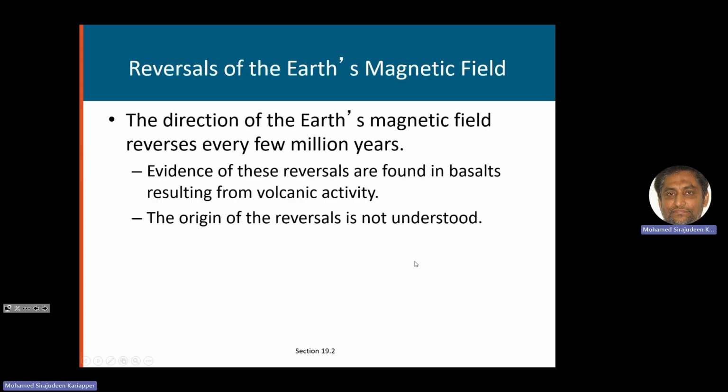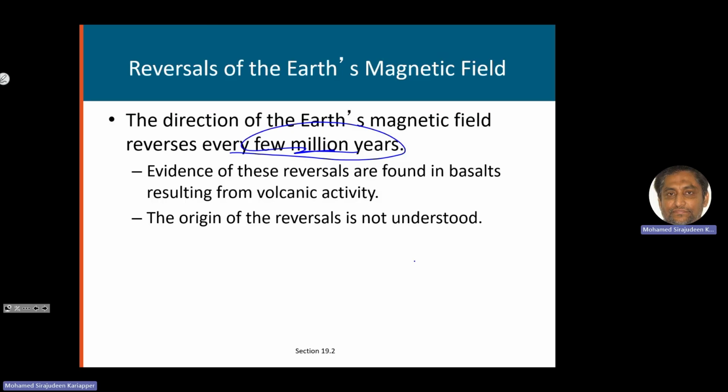And also there are some facts about this Earth magnetic field. The direction of the Earth's magnetic field reverses every few million years, like 3 million years or 2. It reverses the direction. Not the spinning axis, okay? We are not talking about the spinning axis. We are talking about the magnetic north and the magnetic south. If you were living, say, 3 million years before, the Earth's magnetic north would be in the direction of the current magnetic south.